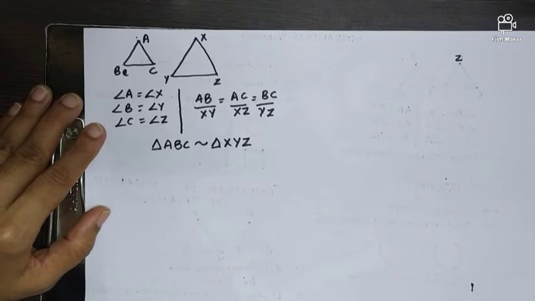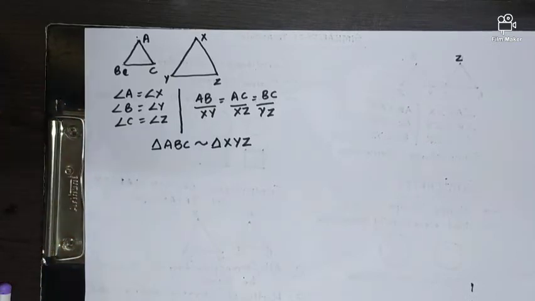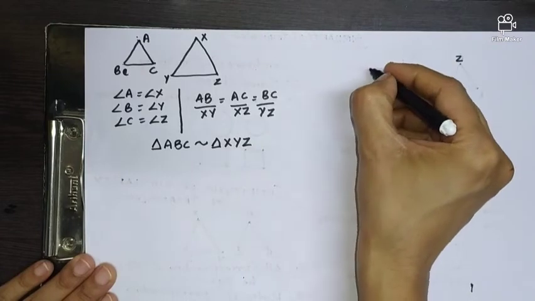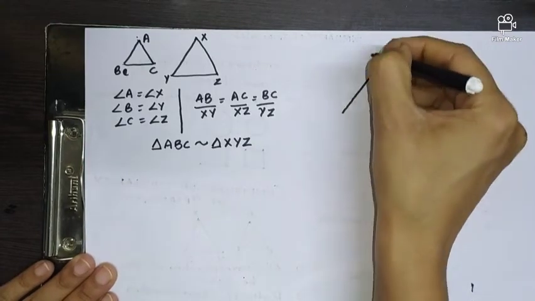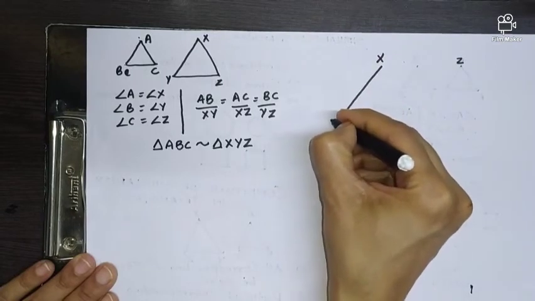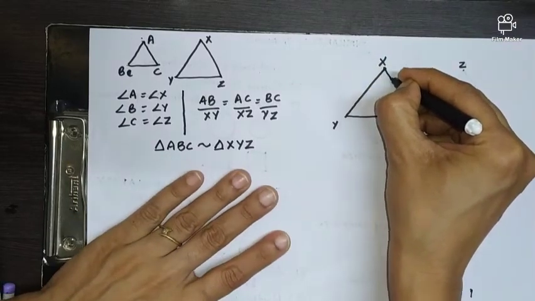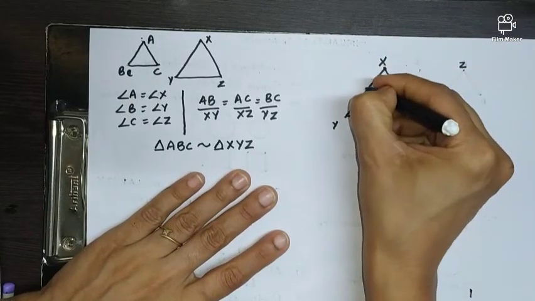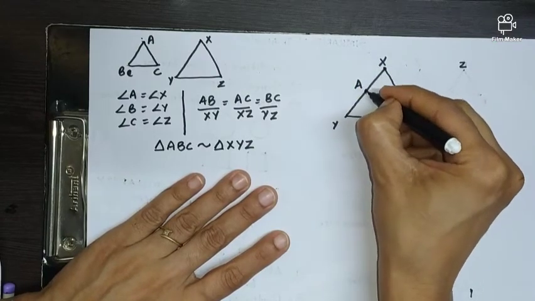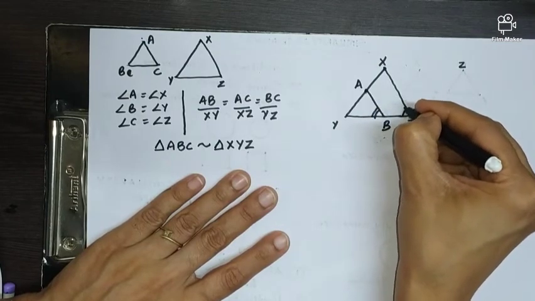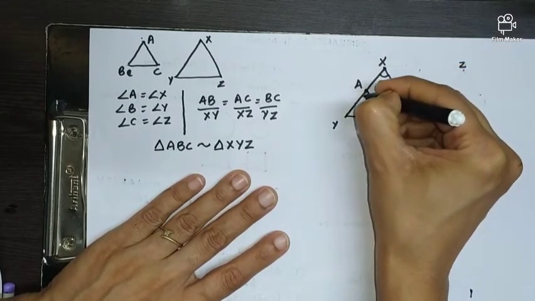But let us take up an example, because we all know unless and until we take up an example or a question, the topic doesn't become very clear. I'll make this topic clear with this question. I am drawing a triangle before you. Let's say this is a triangle XYZ, and I'm taking a point A here and B. I have marked this as this. Okay.